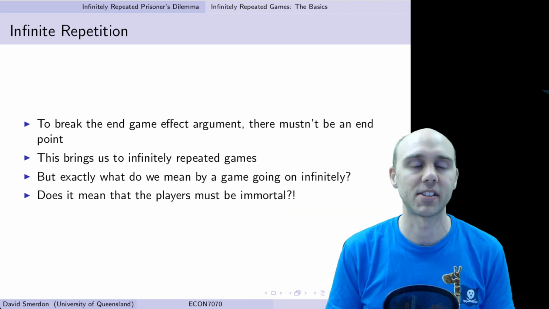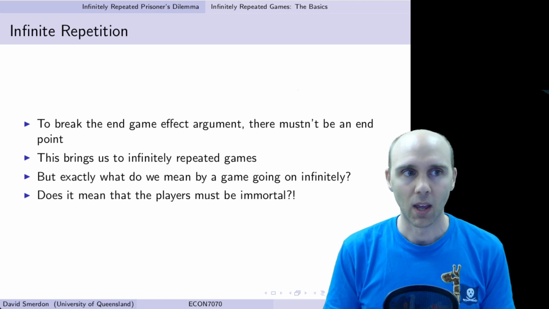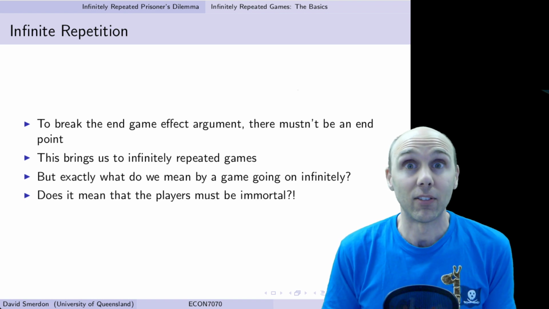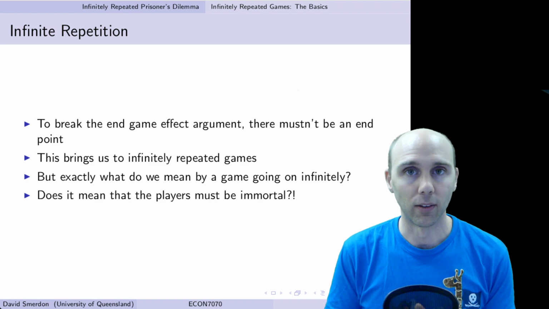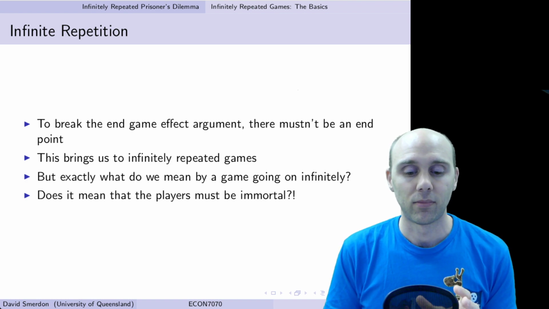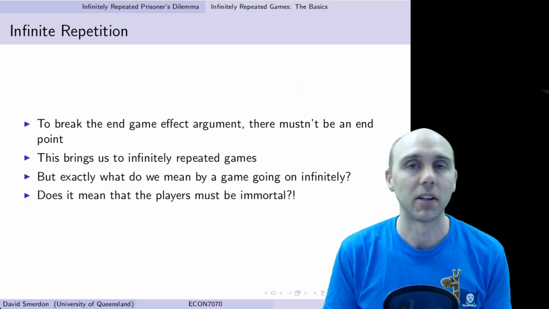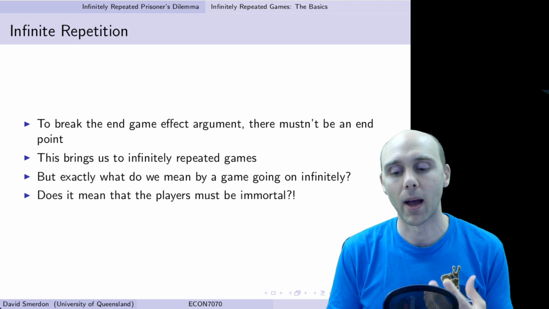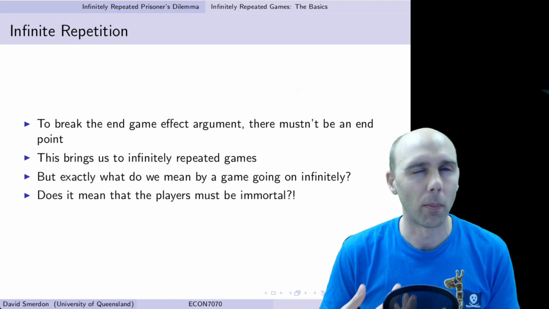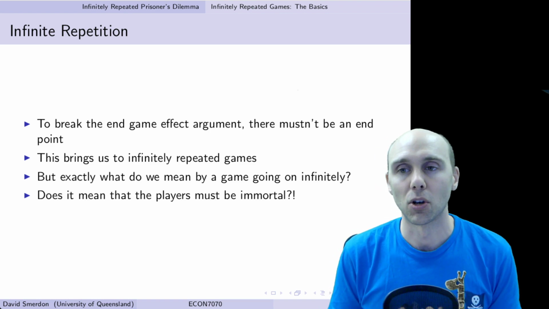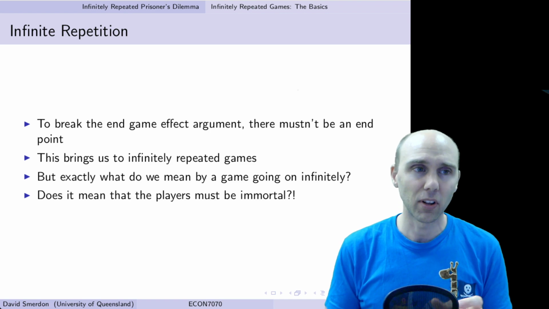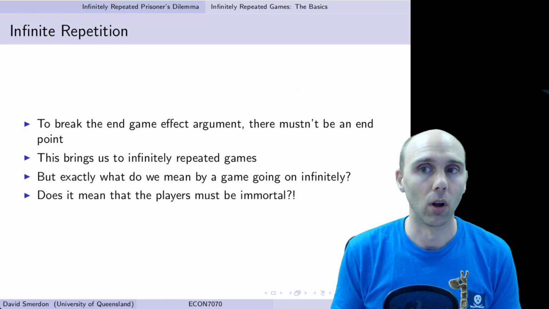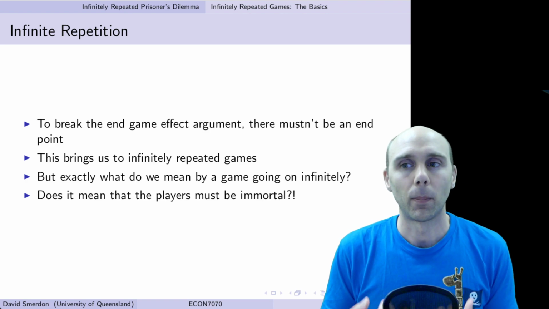Now that doesn't seem very satisfying for us. This idea that because the game has a finite number of periods, even if they are very, very long in the future, then we must have this Nash equilibrium occurring in every stage game doesn't feel satisfying, particularly for these arguments about how humans have evolved to cooperate, to show empathy, and to show altruism, and so forth. So to think about this theoretically to match with what we see empirically in the real world, we consider an infinitely repeated game.